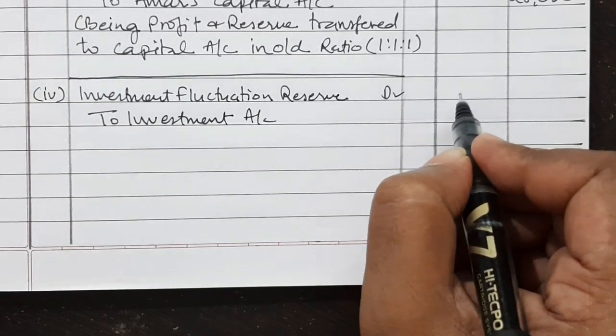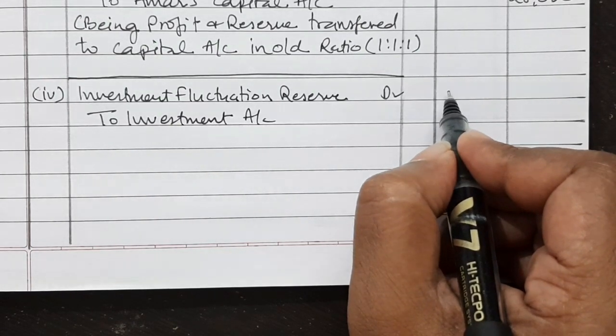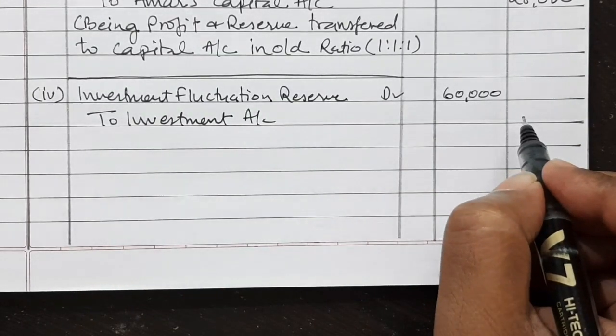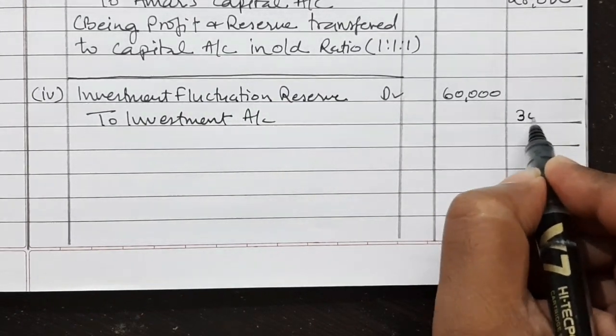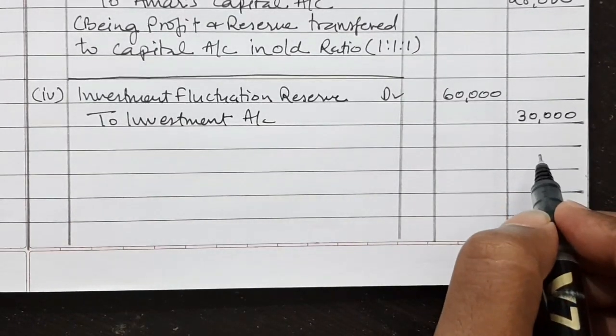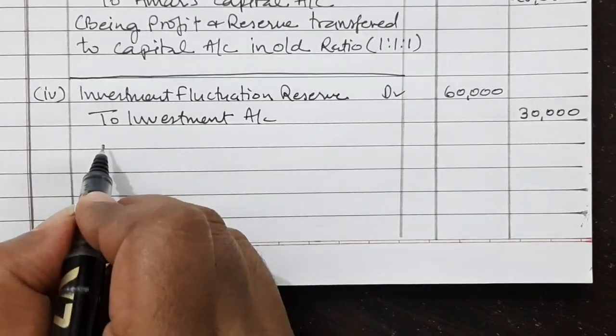So this is rupees 60,000. Out of this 60,000, 30,000 will be adjusted for decrease in the value of investment, and remaining 30,000 will be given to partners in their old profit sharing ratio.